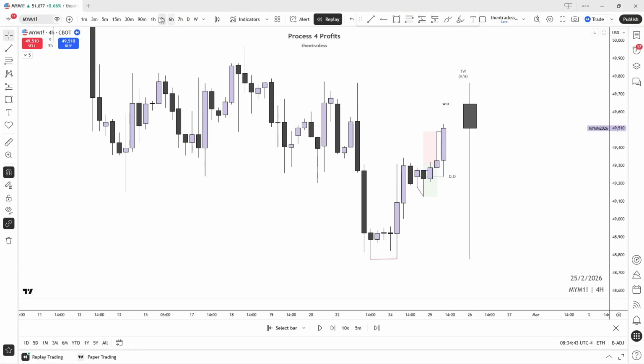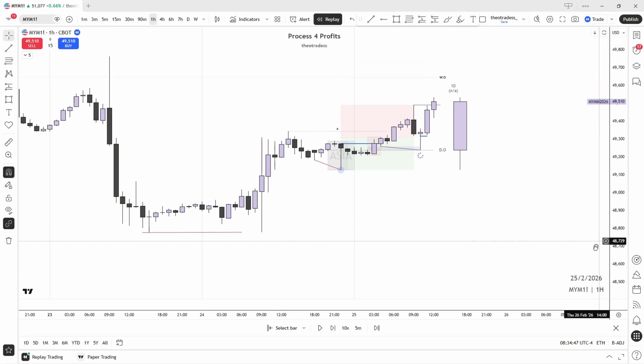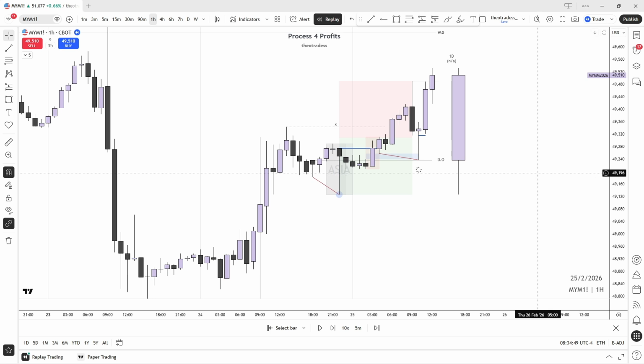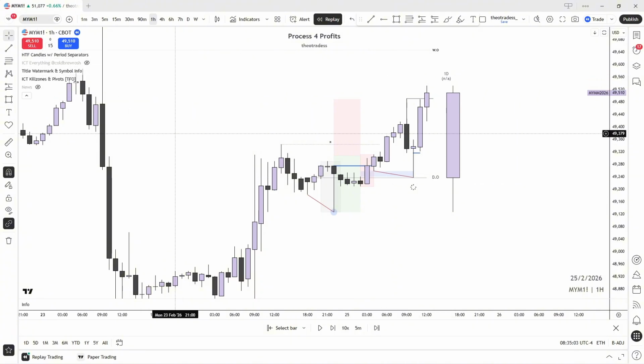Back to TradingView. 1 hour. Was it the 1 hour? Yes, it was the 1 hour. There's a lot going on here. Try to keep it as clean as possible, man. I don't want so much noise on the chart.